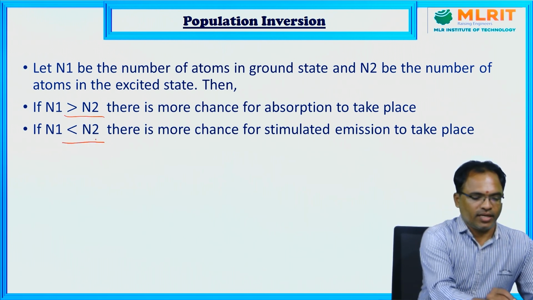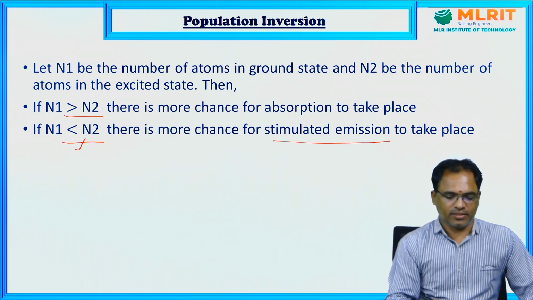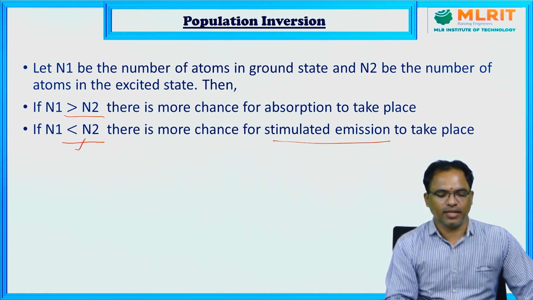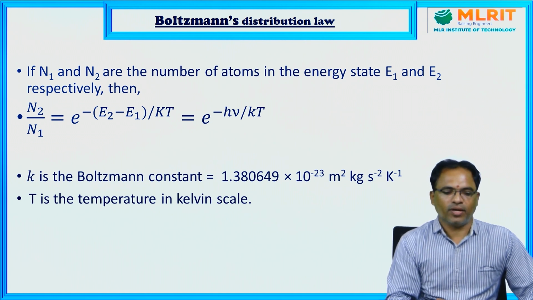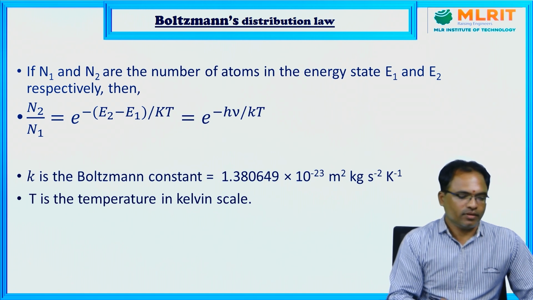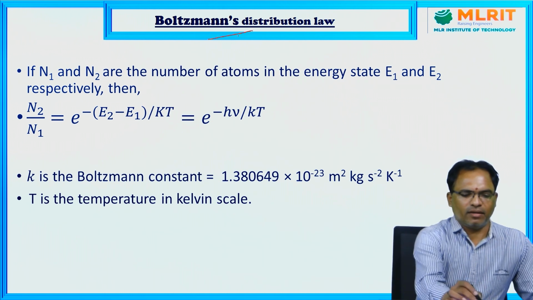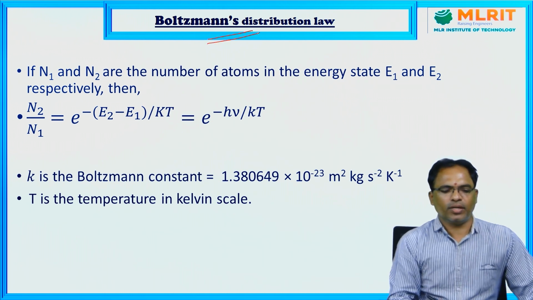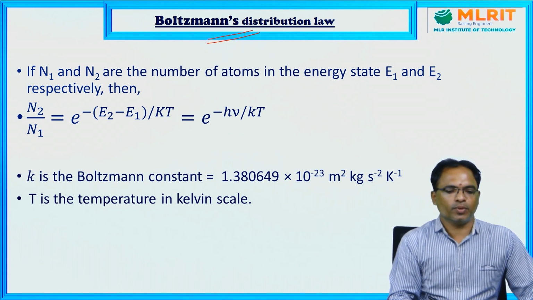So definitely N2 should be greater than N1 so that stimulated emission takes place to get a laser beam from a laser device. Now, we know in different energy levels there will be different numbers of atoms. How will these atoms be distributed? The number of atoms in an energy level is explained by one distribution law, that is the Boltzmann distribution law.